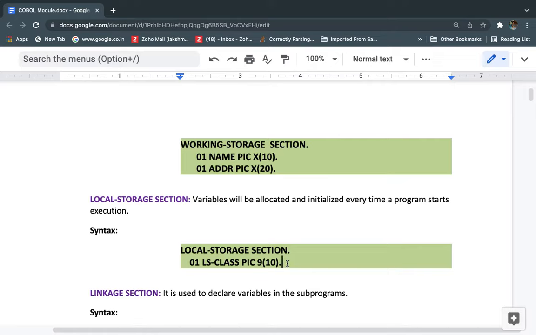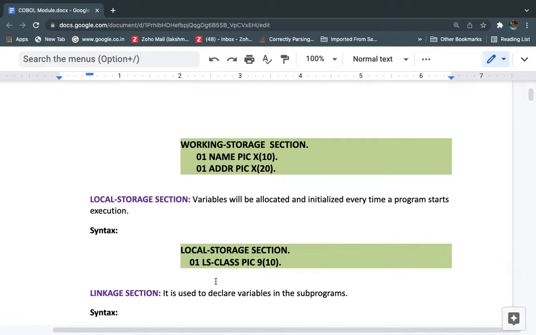For example, if my program is executing only one time, then it will be initialized that one time. In case this program is used by another program, then whenever this program is called, the variables are initialized. But in working storage, throughout the execution of the program it will store and give the same value. Local storage will be initialized every time.